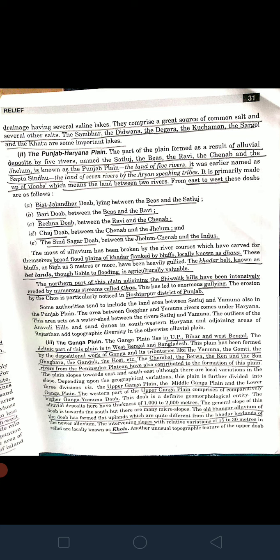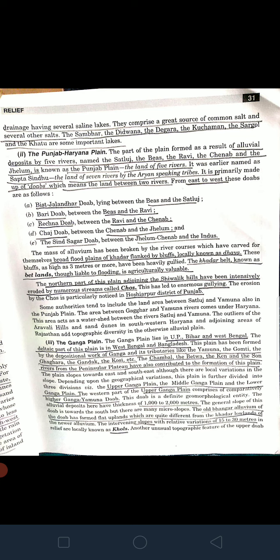This Punjab plain has been drained by 5 rivers. That is why it is known as Punjab. As we studied Doab, what is a Doab? A land lying between 2 rivers. So this Punjab plain is a land lying between 5 rivers: the Chenab, Ravi, Satluj, Jhelum, and Beas. These 5 rivers deposit their alluvium in this plain.